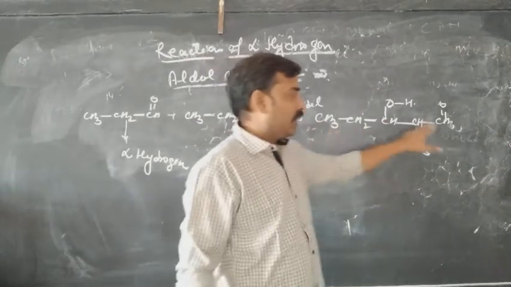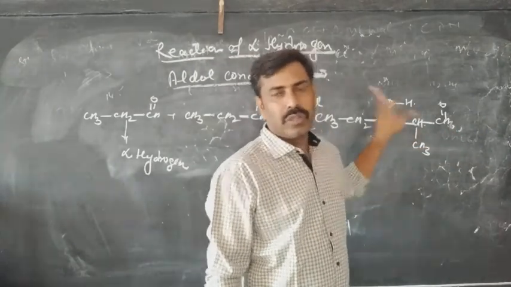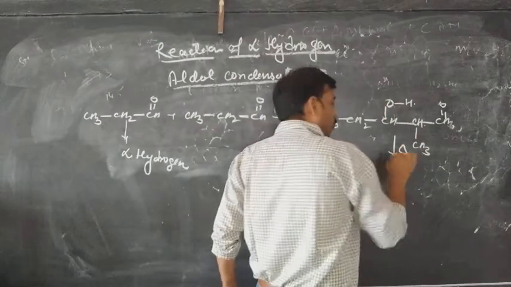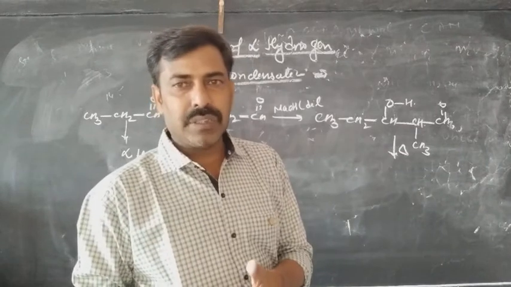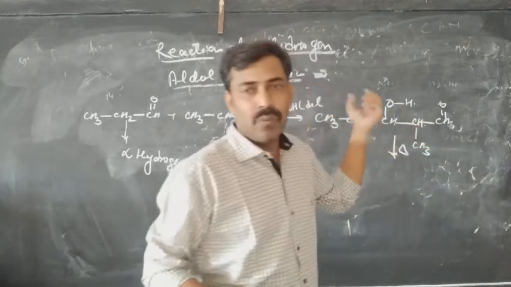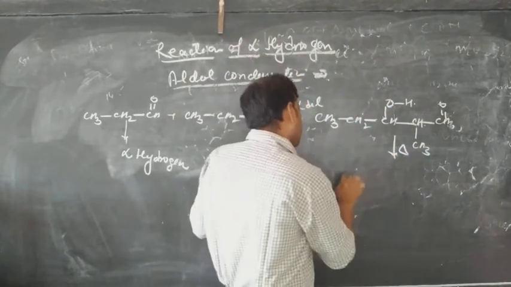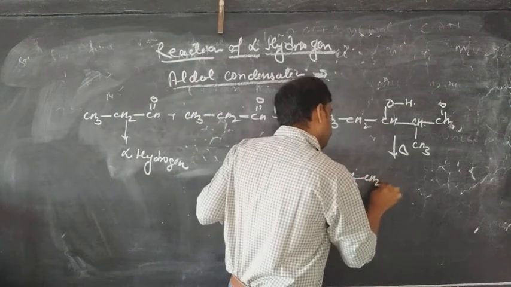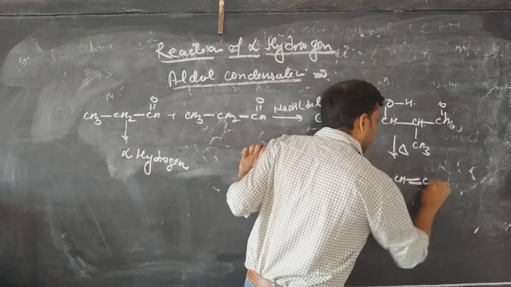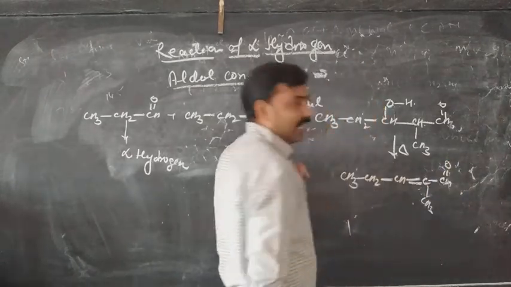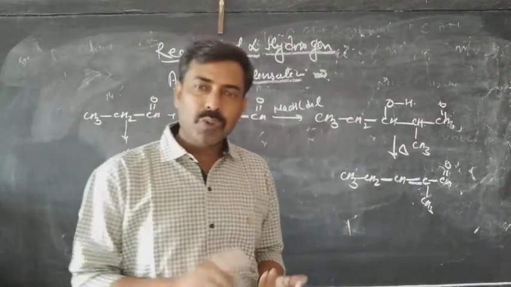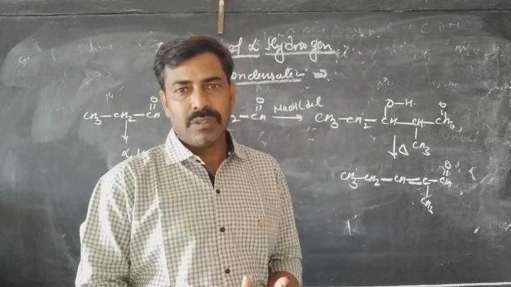Now this is the aldol. You can see this is the aldehyde and this is the alcohol. So it is the aldol. When you will heat the material, what happens? The loss of water takes place. One of the hydroxyl from this carbon and hydrogen from the beta position will be removed, and as a result it will form CH3CH2CH=C(CH3)CHO, that is the alkene. And this is called the aldol condensation, one of the most important reactions in your syllabus.